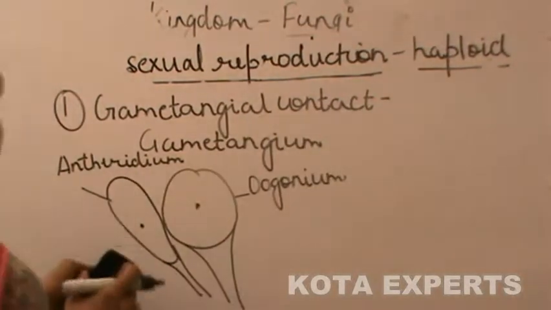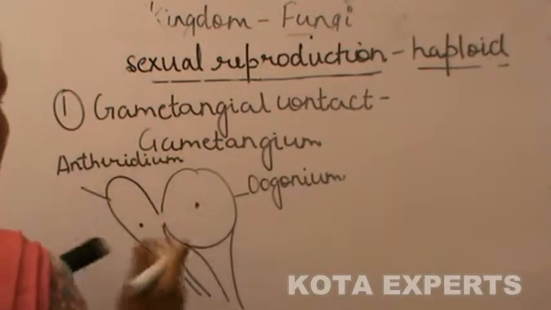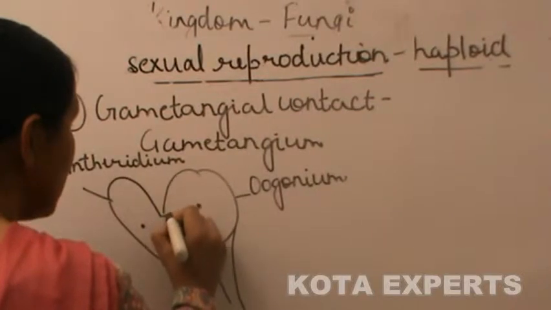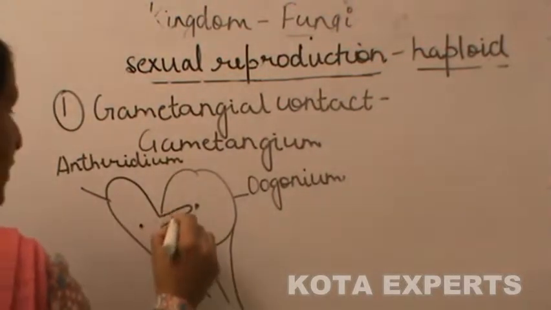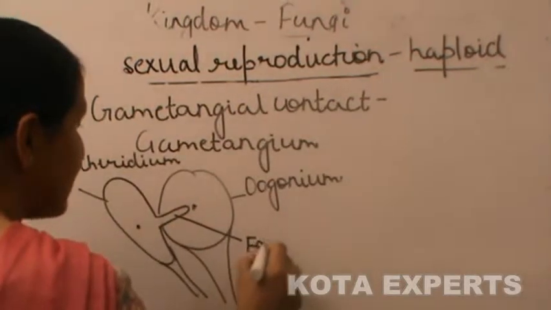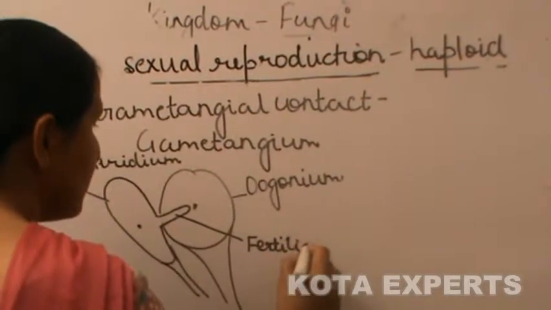The antheridium forms a tube-like structure which enters the oogonium, known as a fertilization tube.